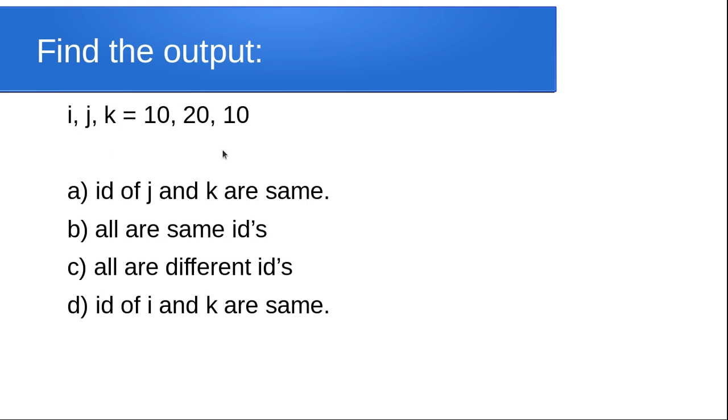So find the output. i comma j comma k is equal to 10 comma 20 comma 10. So ID of i and k are same, all are same IDs, all are different IDs, ID of i and k are same. So find the correct output and write it in the comment section.